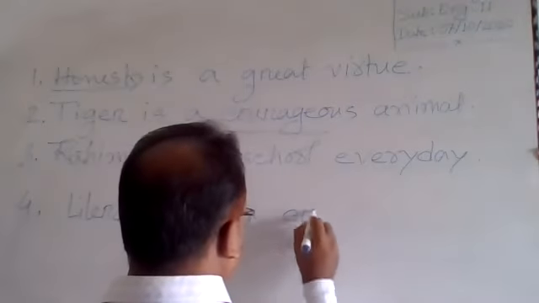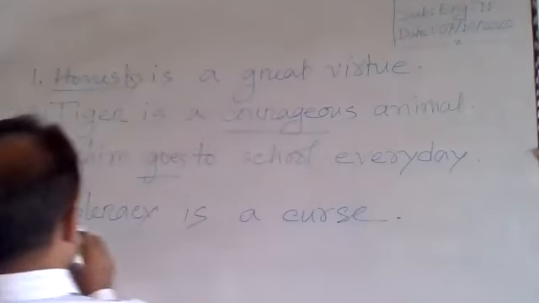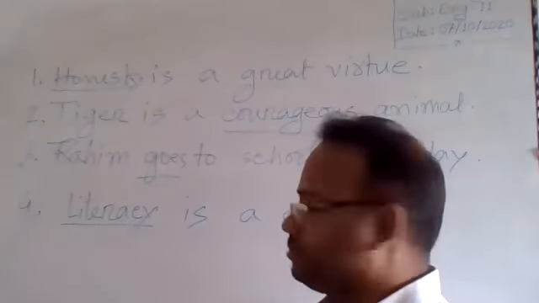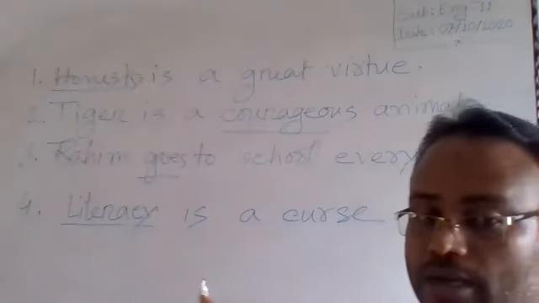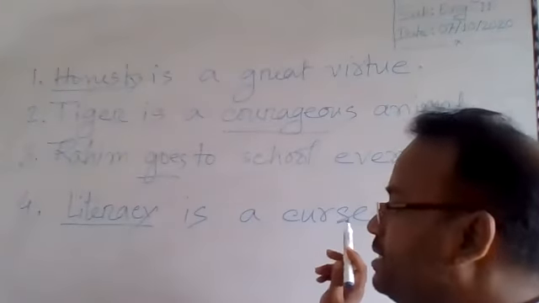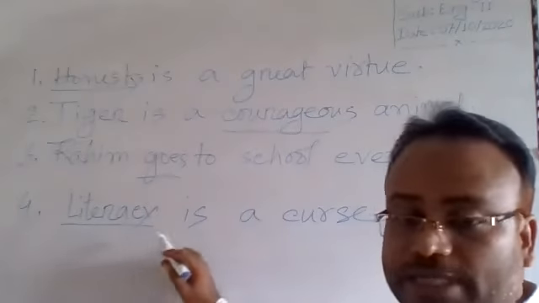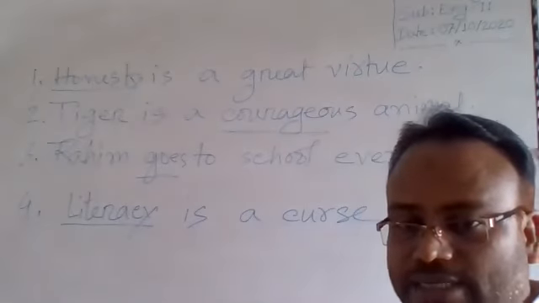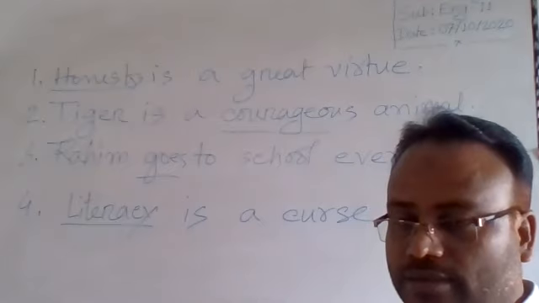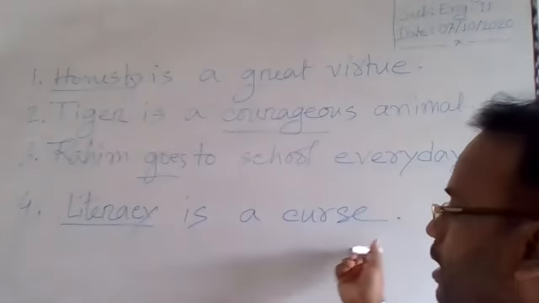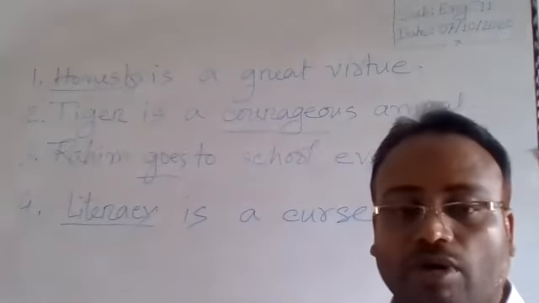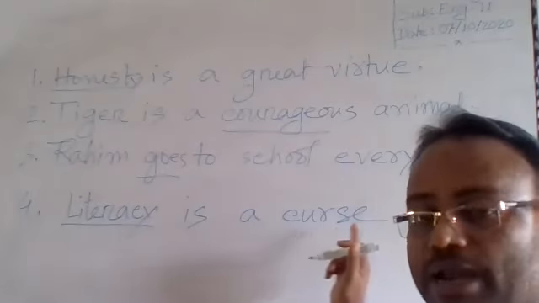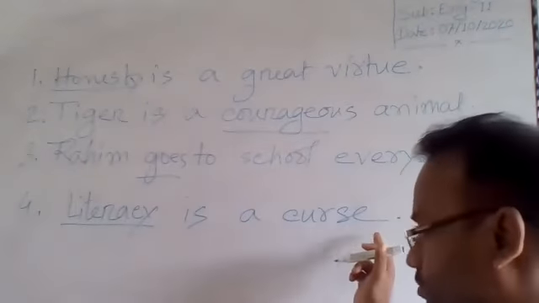Literacy is a curse. This one is an assertive sentence, and according to the structure of an assertive sentence, it is a correct sentence. But literacy is a curse. What is the meaning of it? According to meaning, the sentence is in the wrong form. Grammatically the sentence is correct, but semantically it is wrong.